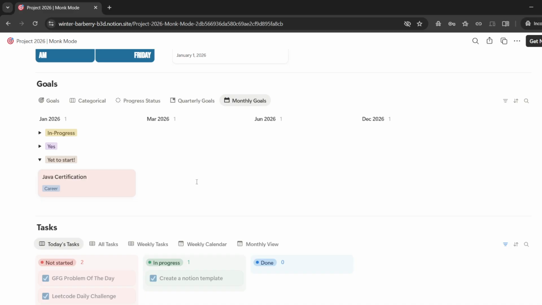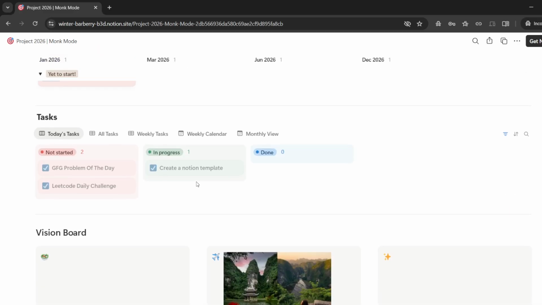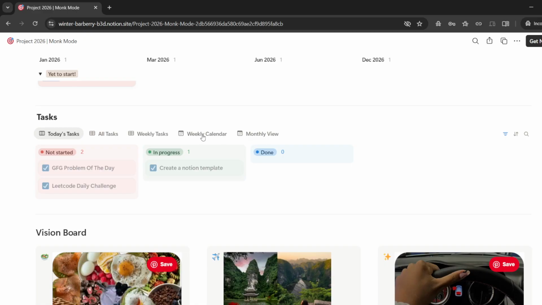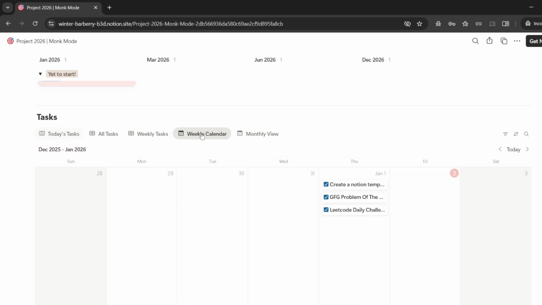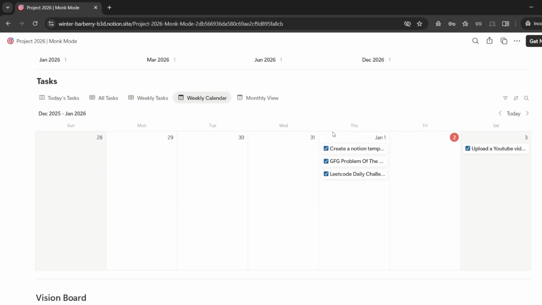Now, next up is the tasks tracker. Here again, there are multiple views based on convenience. So, my most used one is today's tasks. It is a board view, so it works like a Kanban board. And honestly, it's super satisfying to move tasks from not started to in progress and then to done. Apart from that, there's a weekly calendar view, a monthly calendar view. So this gives you a clean overview of everything you need to work on across the week or the month.